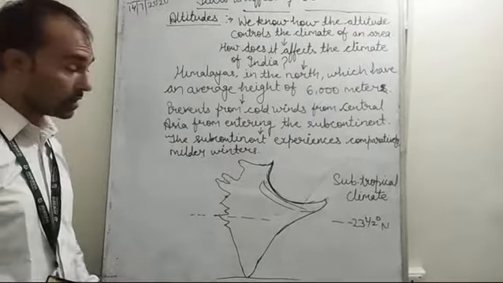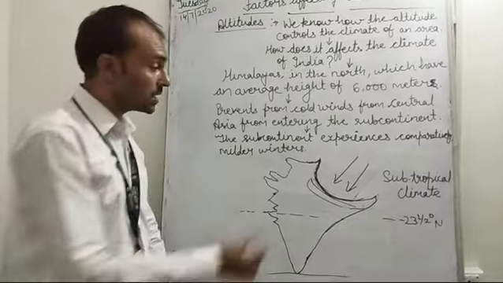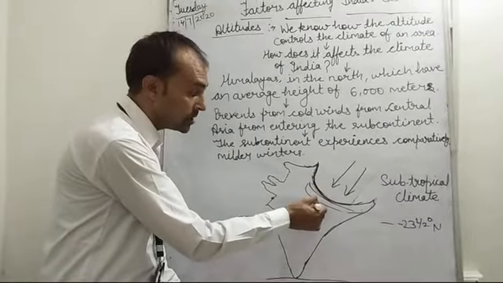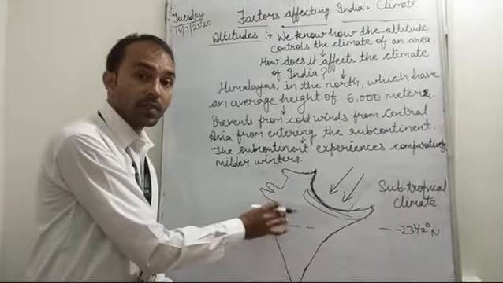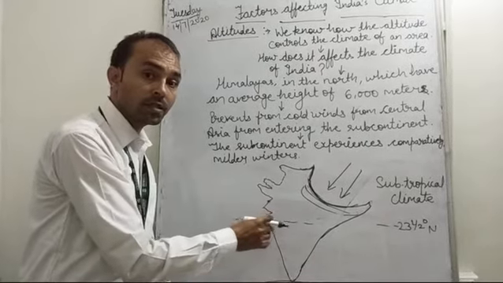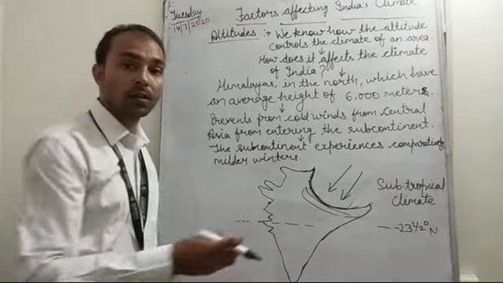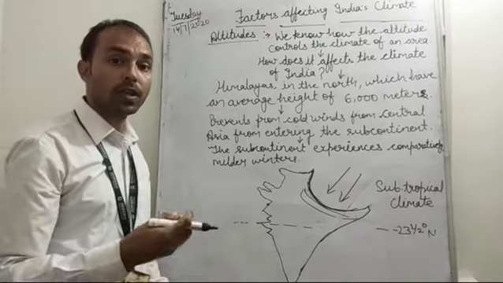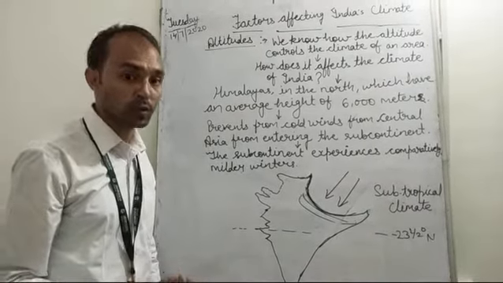We would not have experienced a monsoon type of climate. Why? Because if these cold winds entered our country, the climate would remain cold, and we would have experienced extreme cold.